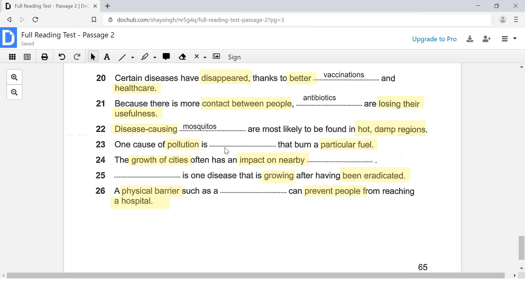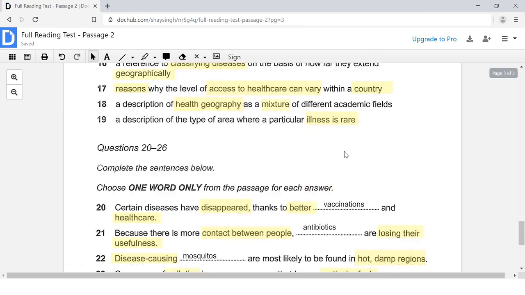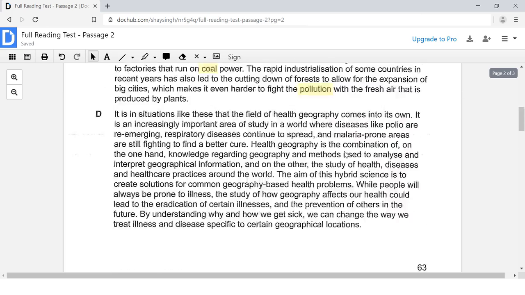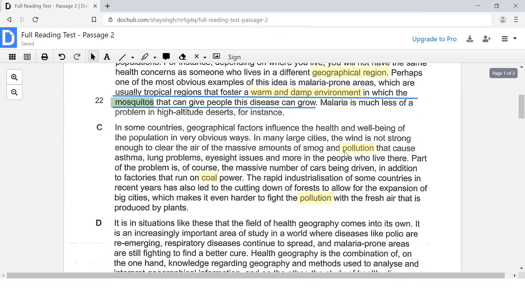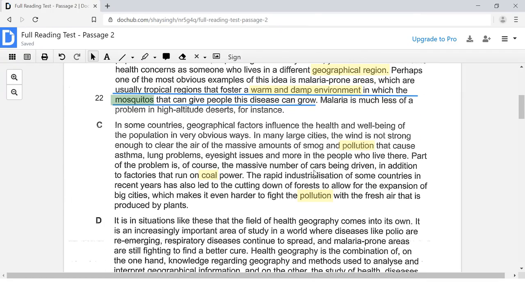One cause of pollution is dash that burn a particular fuel. We're not just looking for any fuel, we're looking for a very particular fuel. So what is the correct answer? Cars or factories? Over here, it's talking about how part of the problem is cars. Cars create pollution. But it's saying that in addition to cars, we also have factories that run on coal power.